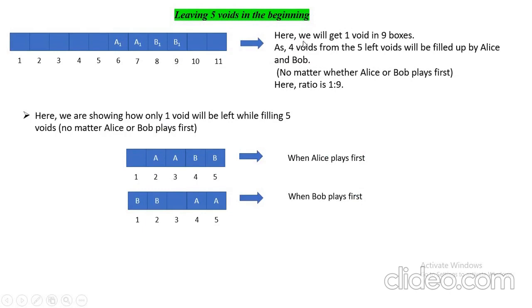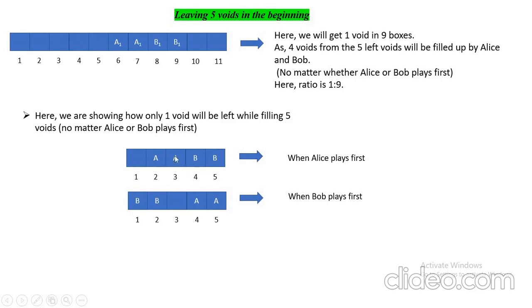Let's see here what happened. Here we will get 1 void in 9 boxes. Okay, how? A1, A1, B1, B1. Yes. If there are 5 voids left, then either Alice plays first or Bob plays first. In both the cases, we will get only 1 void left at last.